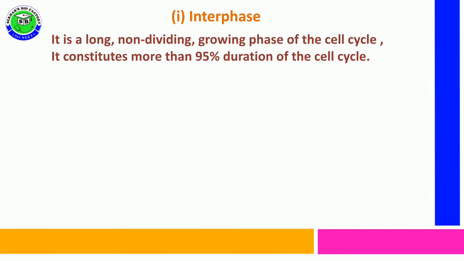This phase is very long and it is considered as a non-dividing phase, the growth phase of the cell cycle, and it occupies nearly 95% of the duration of the cell cycle.